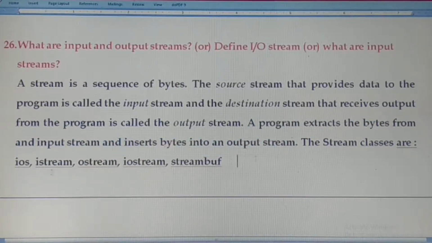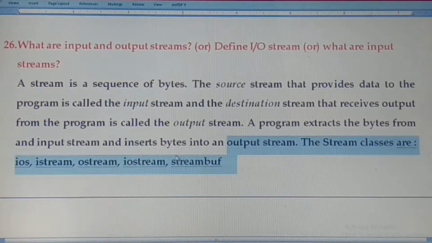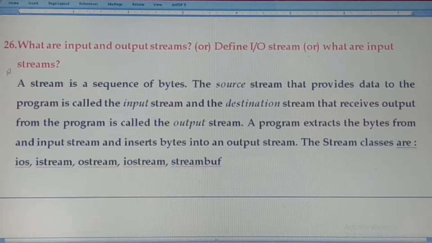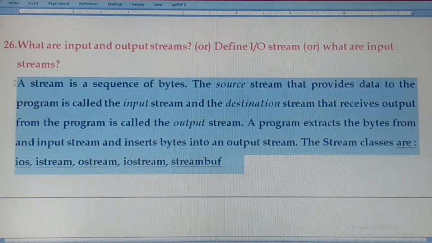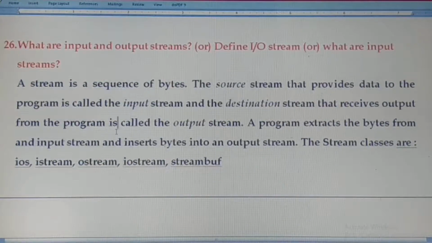The stream classes are ios, istream, ostream, iostream, streambuf. These are the classes. It is a very important question: what are input and output streams? By using these streams, we can include iostream.h, which is a header file. It has the input and output functions, so it is very important in giving input and output values.